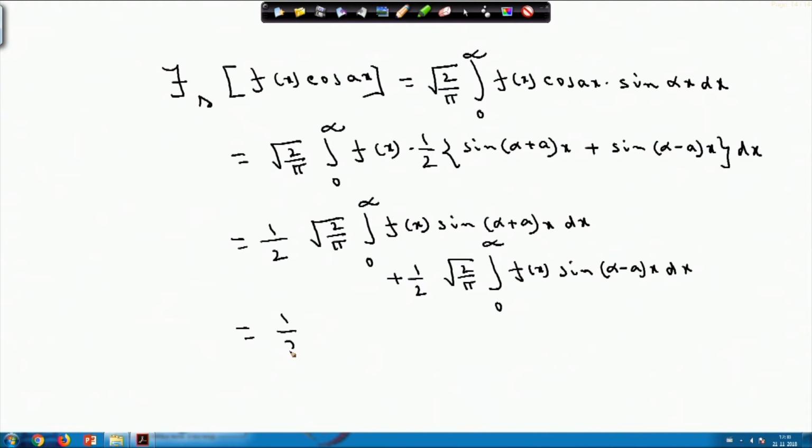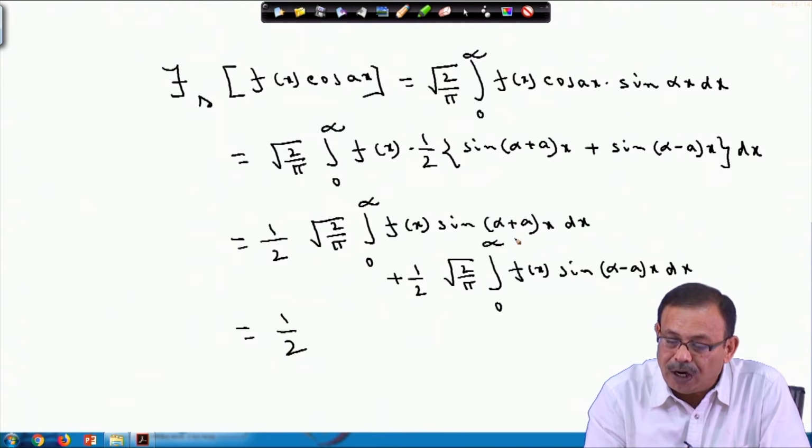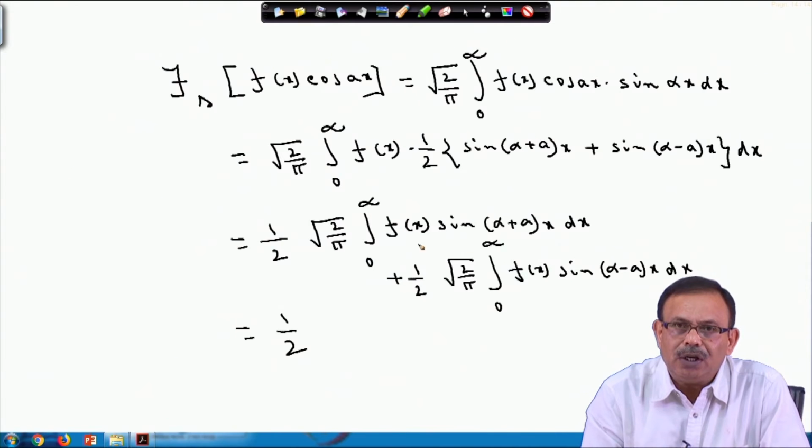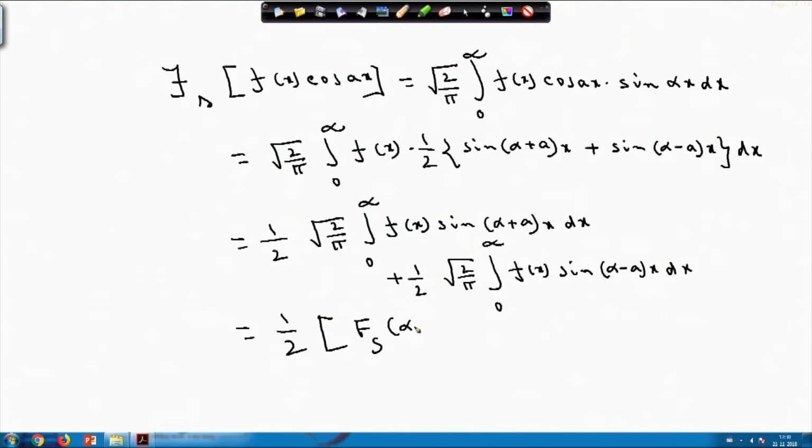So this equals half into root over 2 by pi integral 0 to infinity f(x) sine of (alpha plus a) x. So alpha is replaced by alpha plus a. From the definition of the Fourier sine integral, the first integral we can write as half into the Fourier sine transform of alpha plus a. Similarly, the second integral is nothing but the Fourier sine transform of alpha minus a, so half into the Fourier sine transform of alpha minus a.